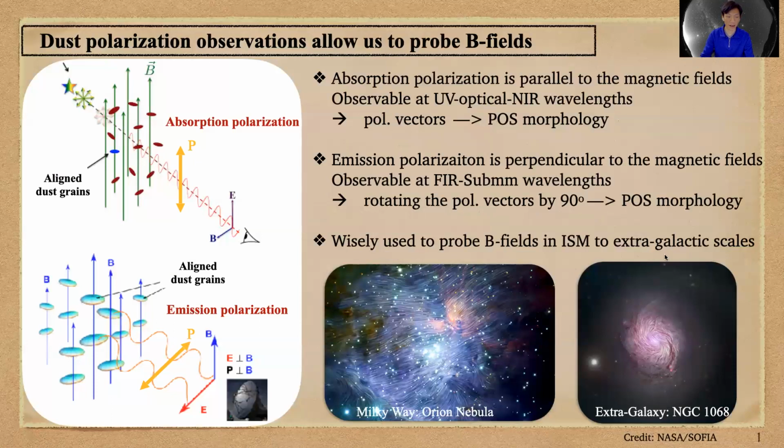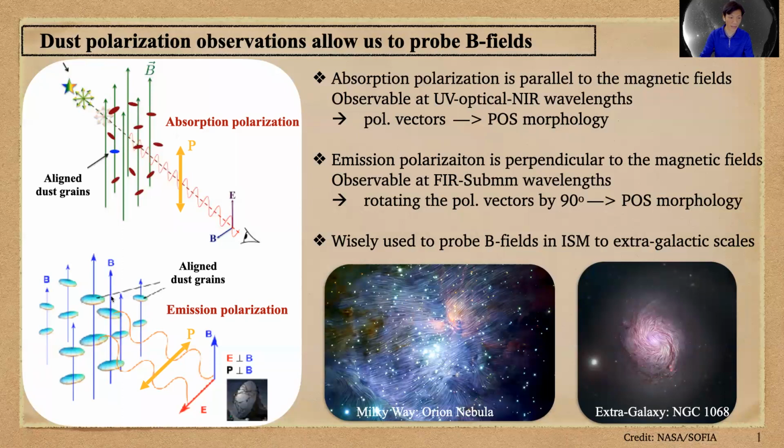Dust polarization allows us to probe the magnetic field. If somehow the grain can align with the magnetic field along the minor axis, the absorption will polarize along the magnetic field. Therefore, the polarization vector will directly probe the plane-of-sky position of the field. This absorption polarization is observable at short wavelengths, from UV to near infrared.